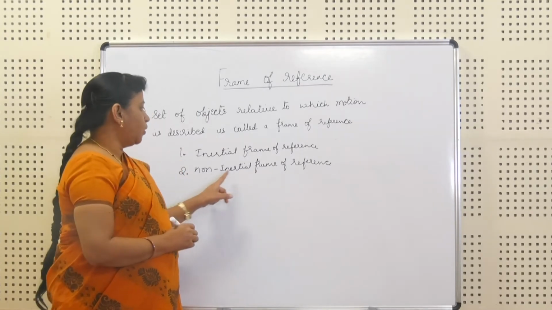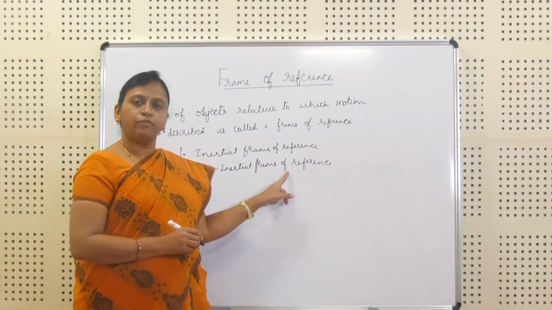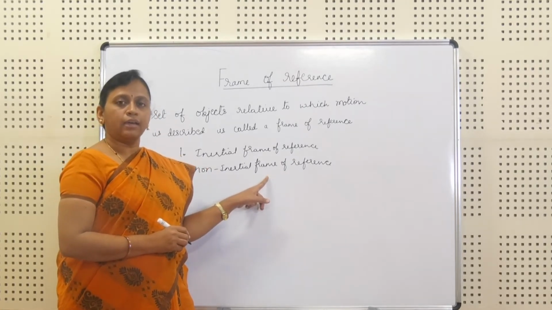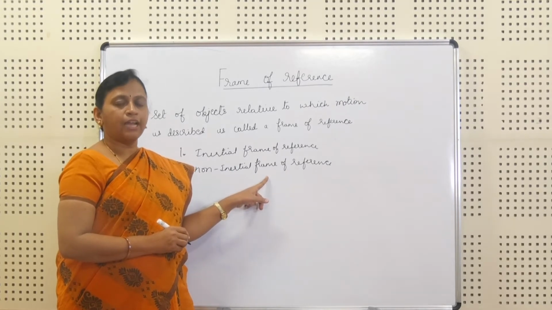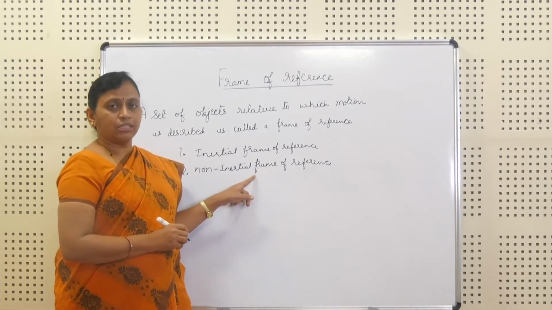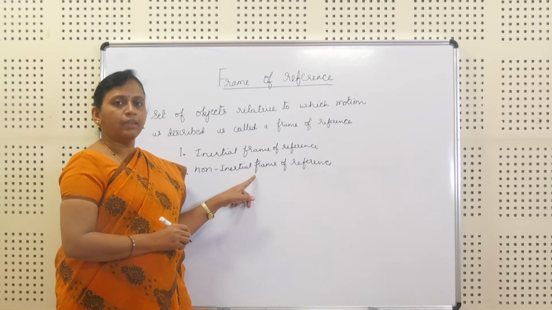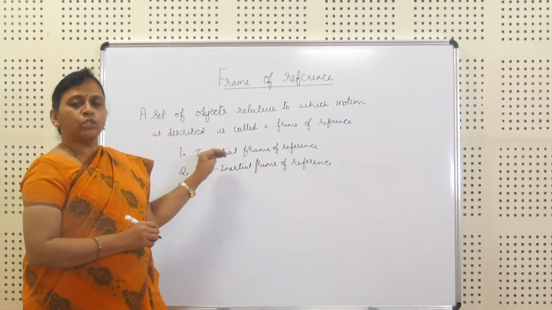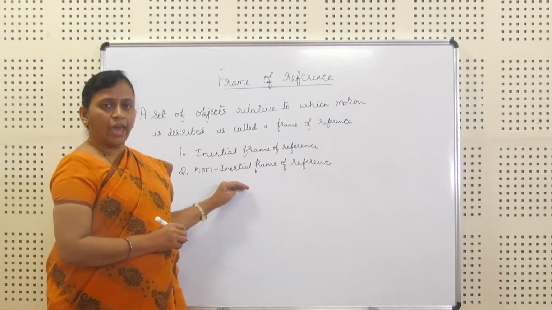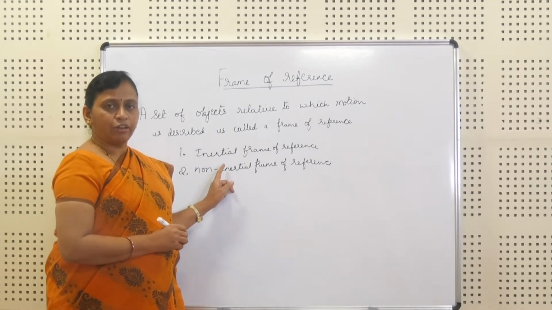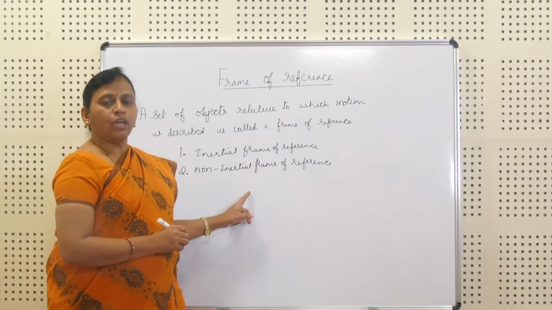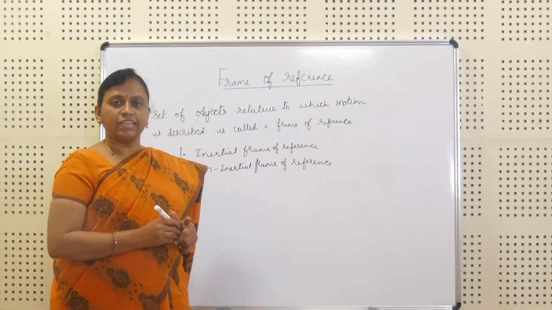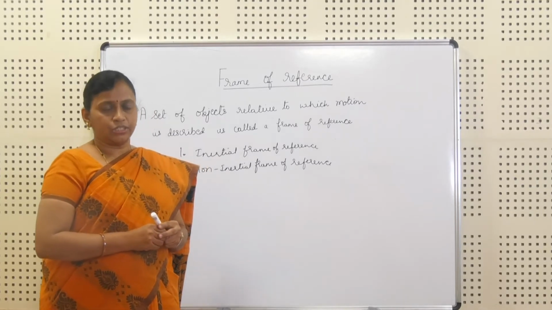And one more thing, in the non-inertial frame of reference, the pseudo force comes into existence. That we'll discuss later: what is the pseudo force and how it comes into existence. So now, based on these two types, we have to derive the inertial frame equation and the non-inertial frame equation, and how we define the inertial and non-inertial.